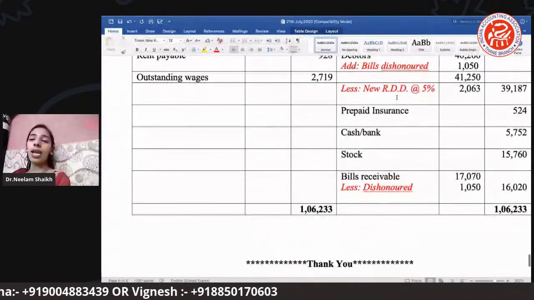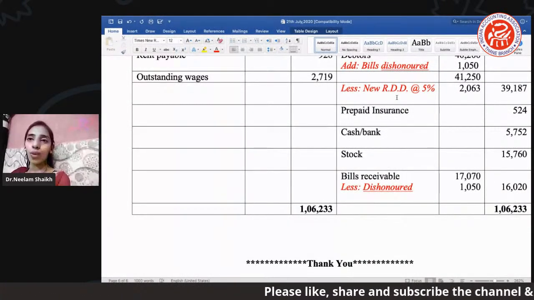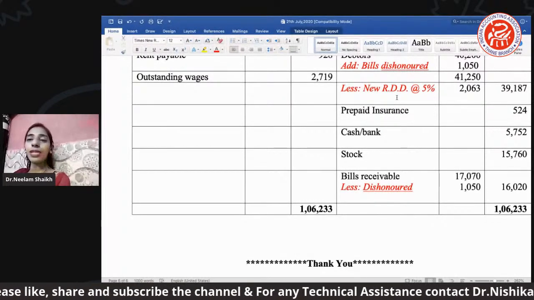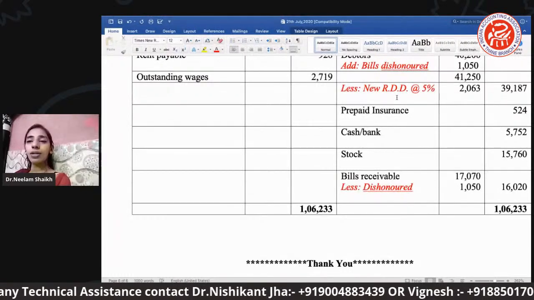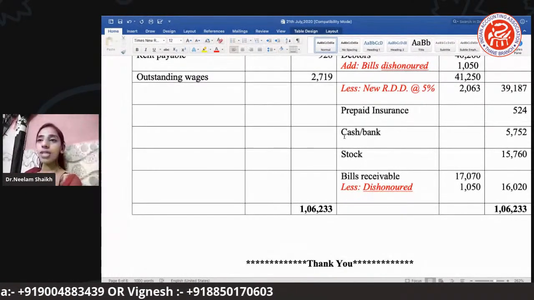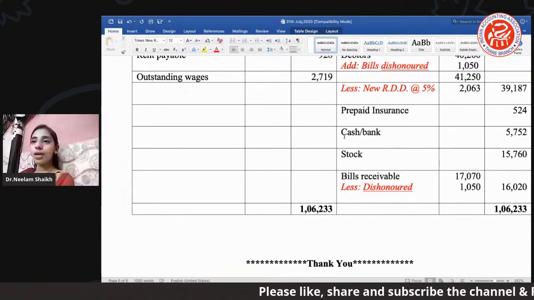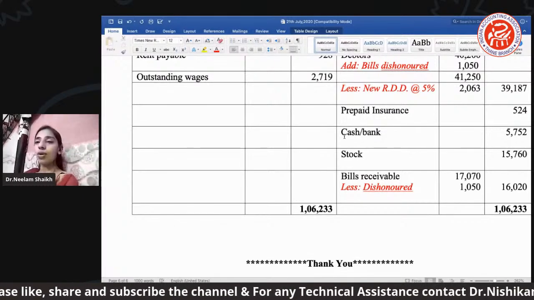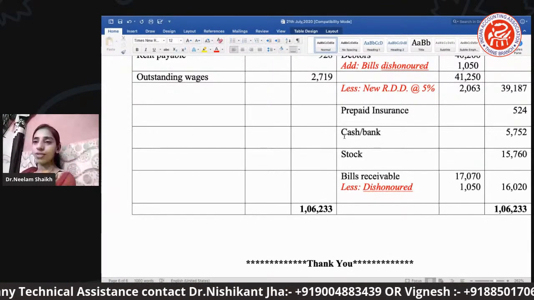Okay, like this you can prepare or practice some more questions. Here in this admission of partner, what we did, we calculated the new PSR. I have not shown the calculation part here, but I hope you understood from yesterday's session that when a new partner is admitted, definitely he sacrifices, right? The old partners or some earlier partners will definitely be sacrificing. Okay, this is the very first thing.